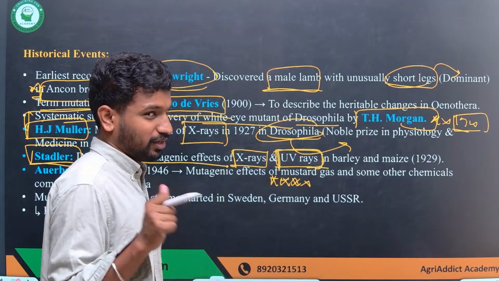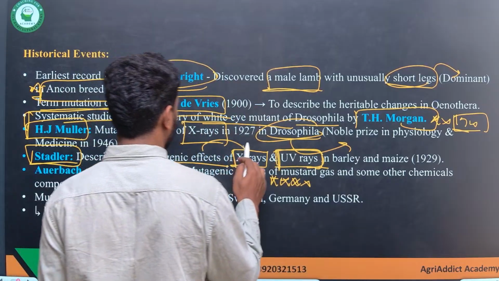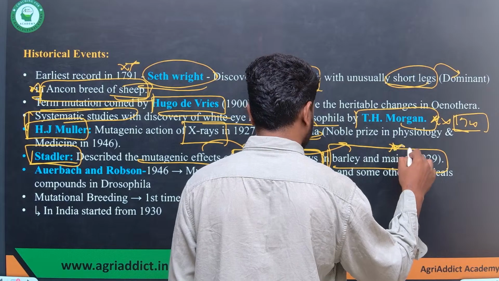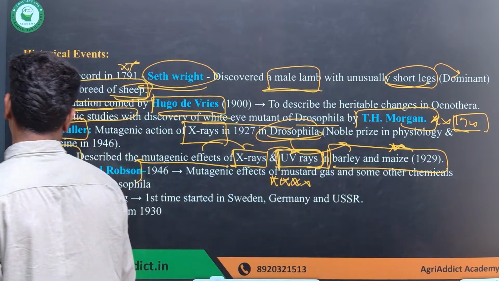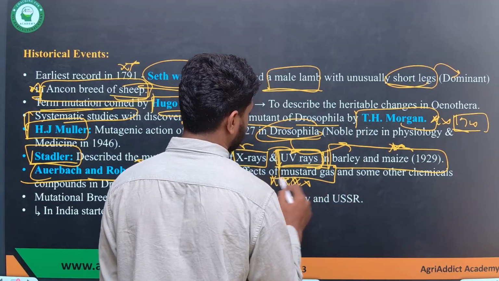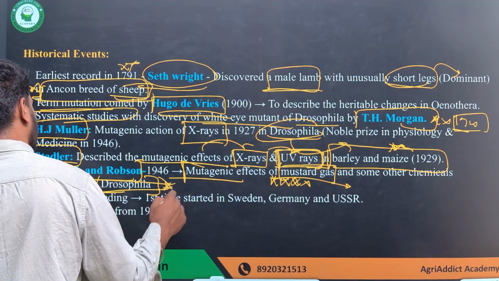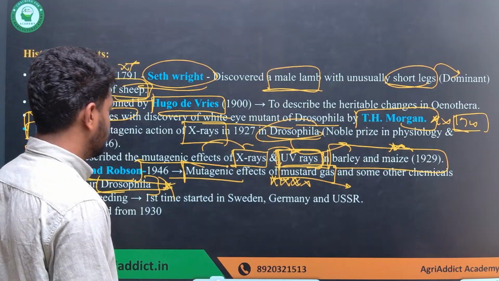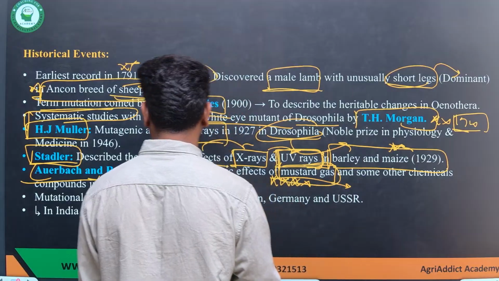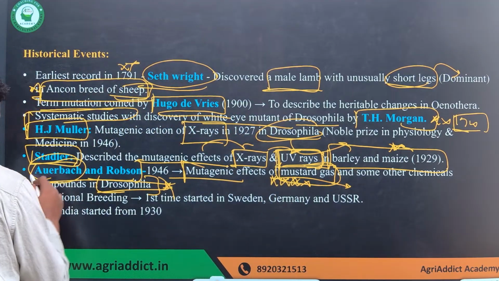X-rays, you all know it, but if in the exam by any chance they ask about UV rays, also know that he studied both the X-rays and UV rays, the mutagenic effects, in plants, which were barley and maize. And Auerbach and Robson studied the effect of mustard gas and some other chemicals, also in Drosophila. They were the ones who also showed that other than physical agents, chemicals will also cause mutation. The credit goes to Auerbach and Robson. Auerbach is actually female, remember.